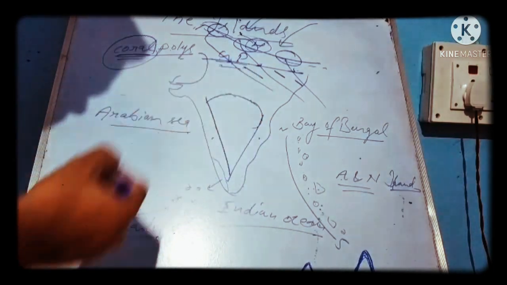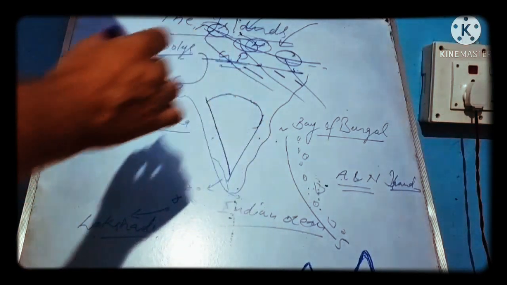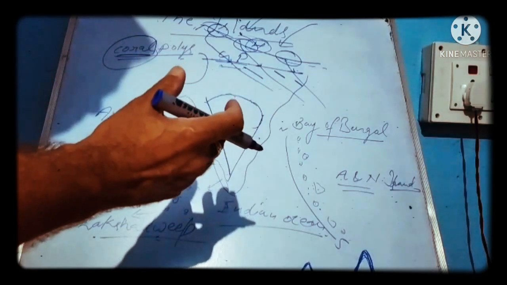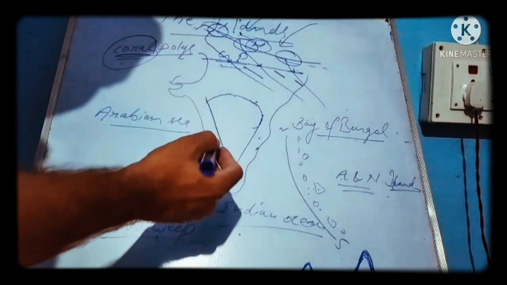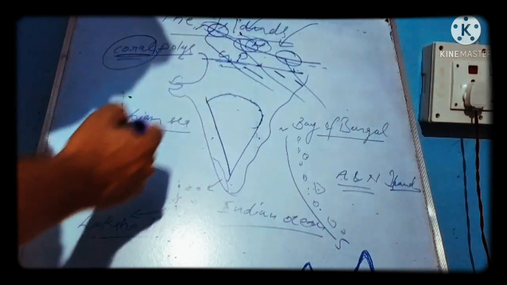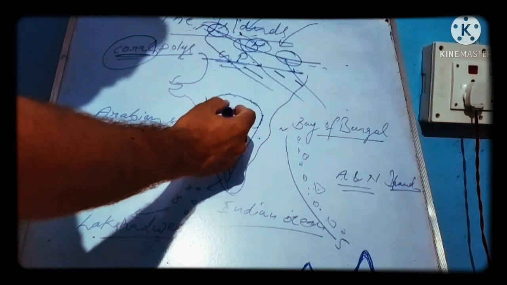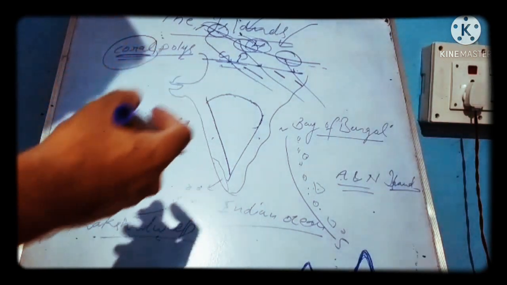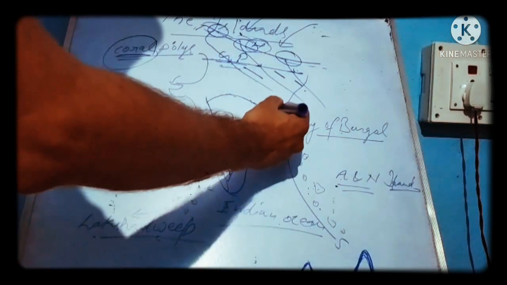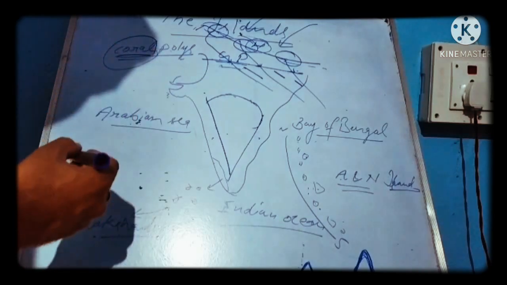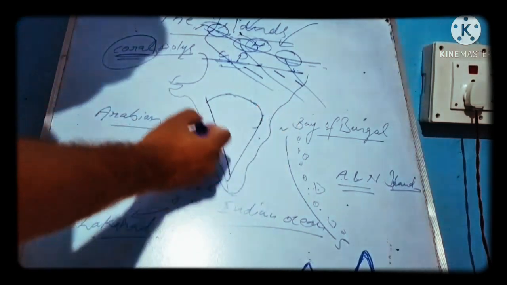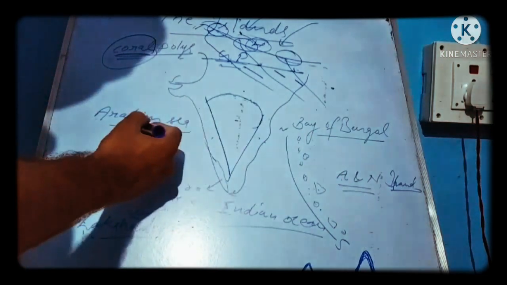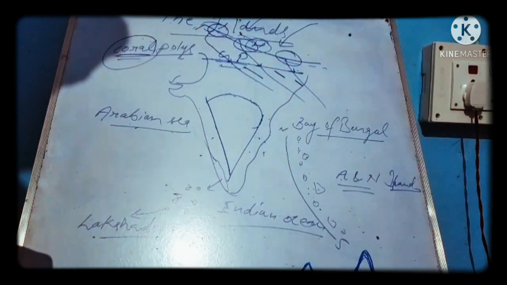Another is the plateau regions. Earlier we have studied that the plateau region is known as the storehouse of minerals. More and more minerals are found in the plateau regions which are used for industrial development, like coal, iron, bauxite, etc. Coastal areas also have their importance because the temperature of the coastal area is moderate due to the influence of the Bay of Bengal and the Arabian Sea.